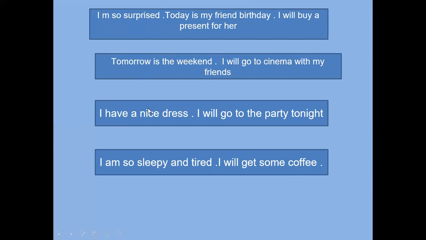All of these sentences include situations, and we have to know how we can use the future simple in these sentences.